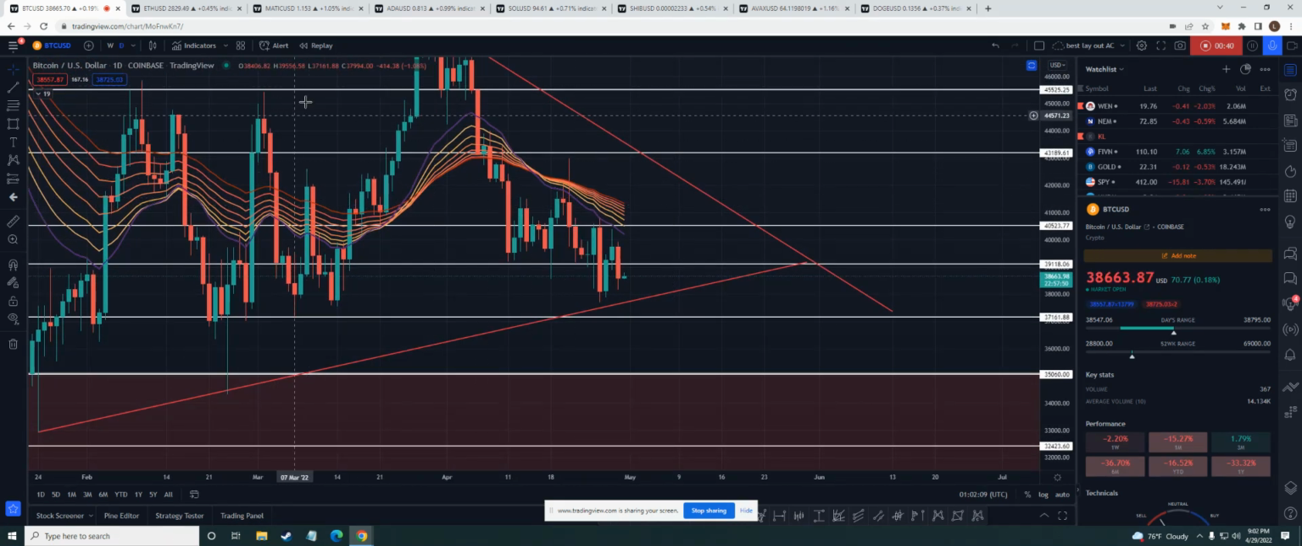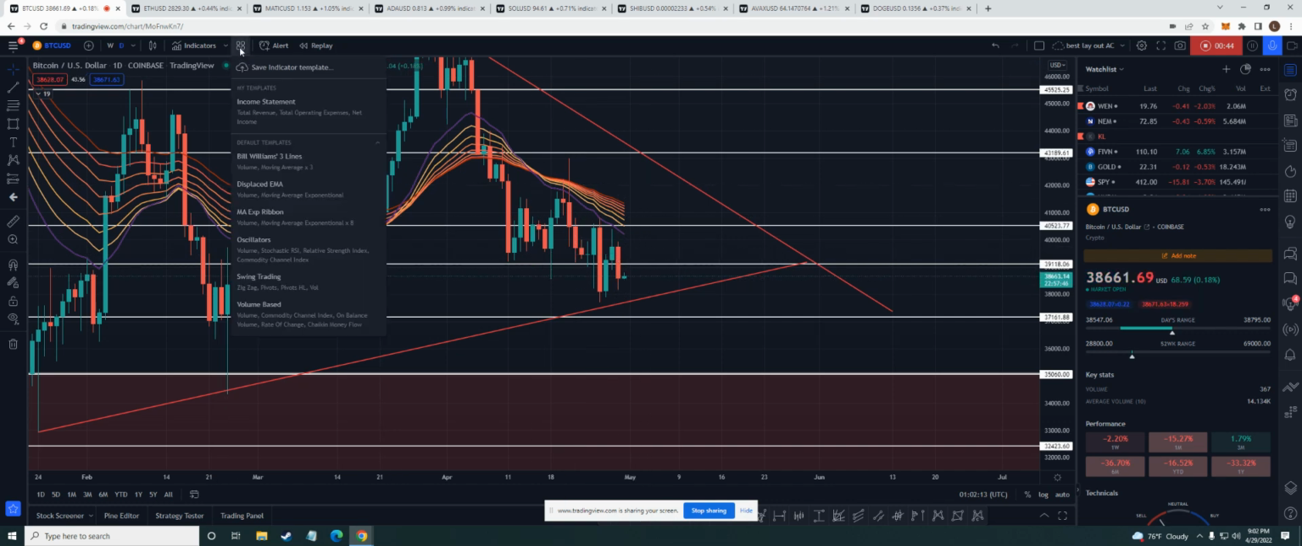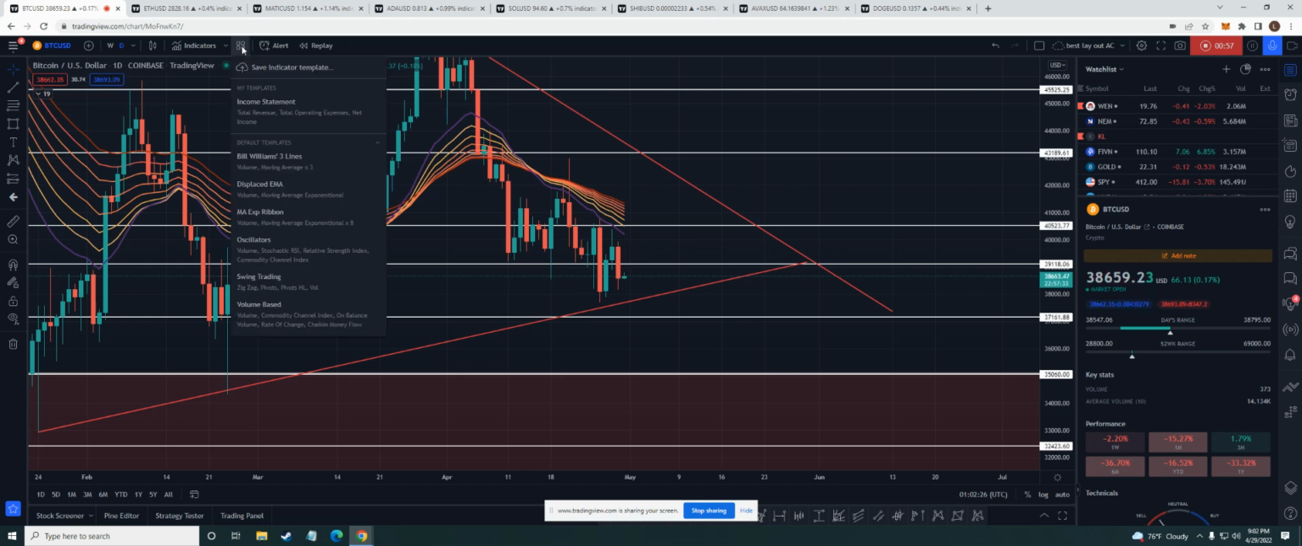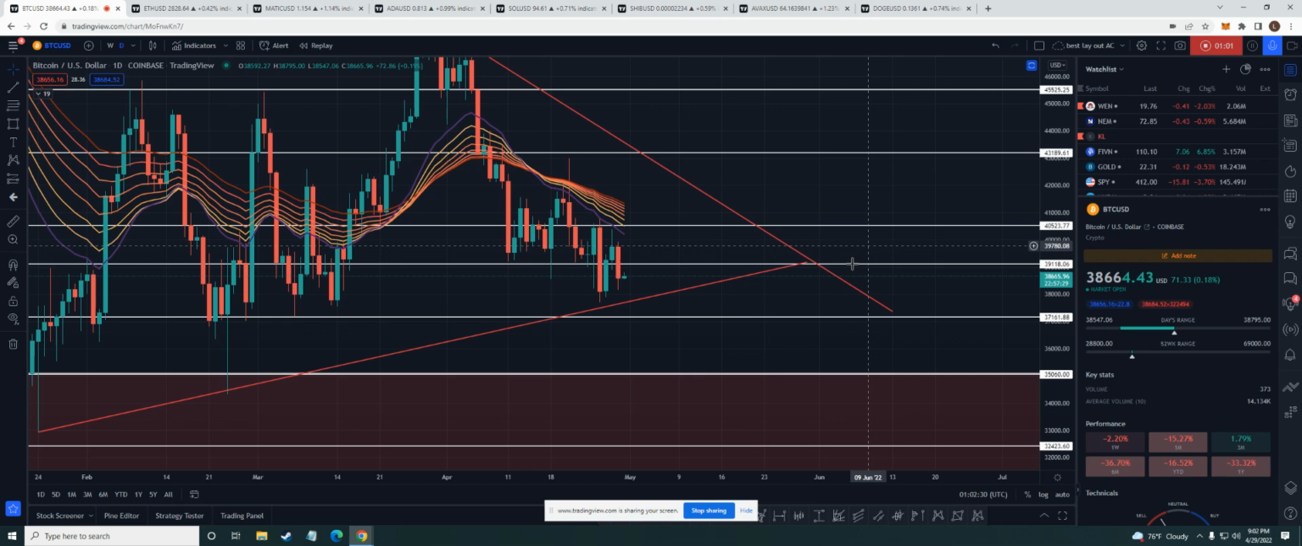Now we're on the daily. Each candle represents a day. Now, this chart right here, anybody can get this for free, guys. For some of you guys that are new to my channel, you go to Trading View. Okay, it's free. You go to Indicator Templates, these four dots right here, and you just go to MAEXP ribbon, and you click on that, and you'll get